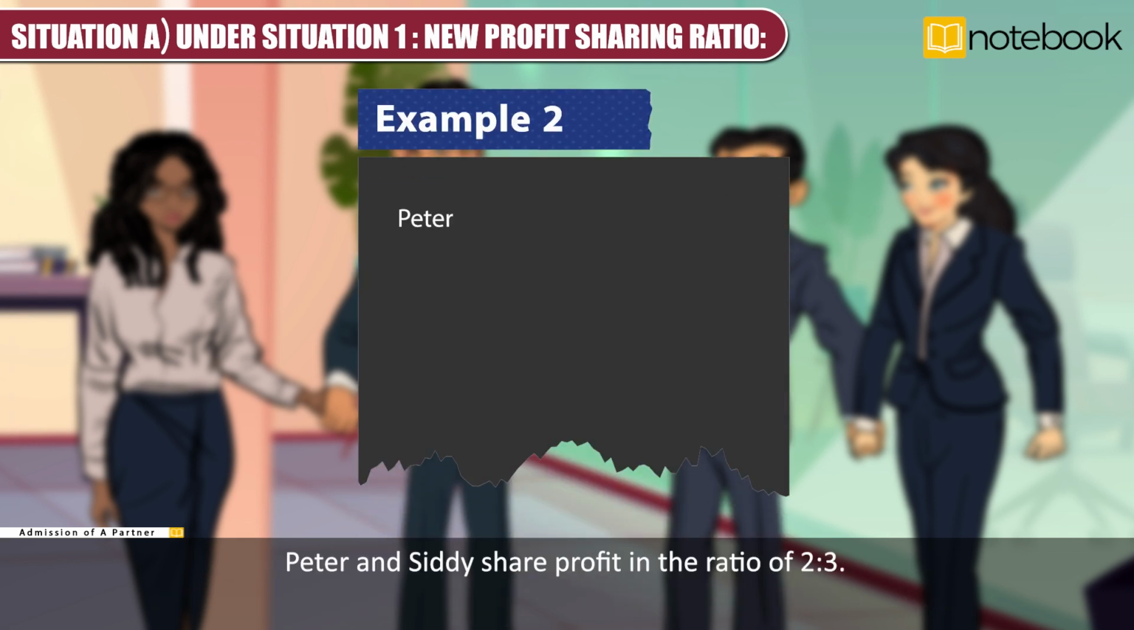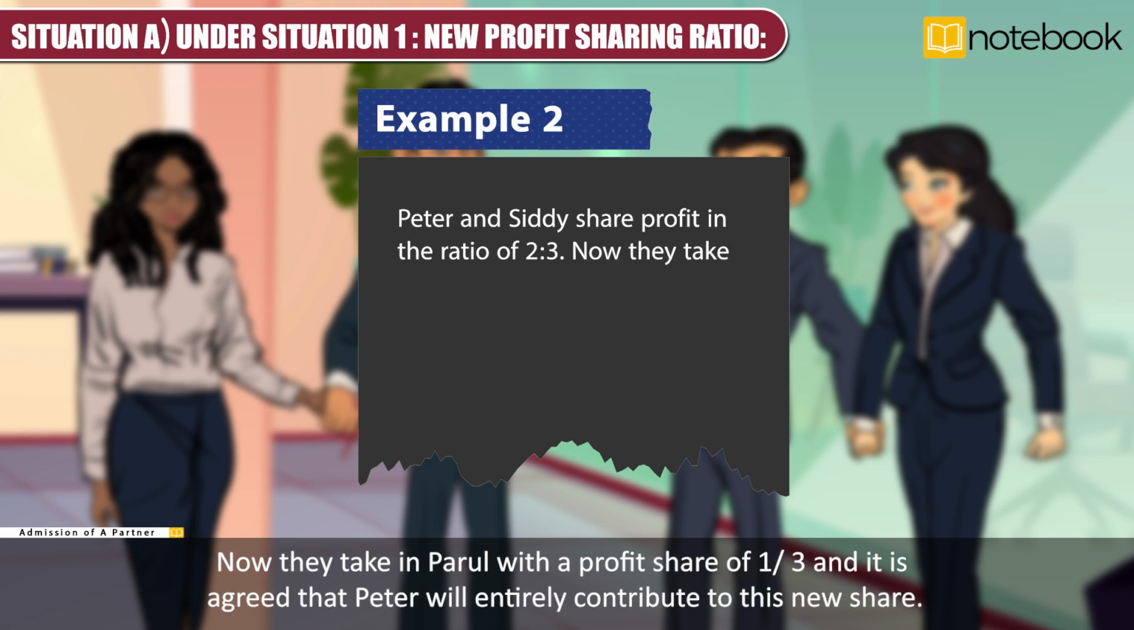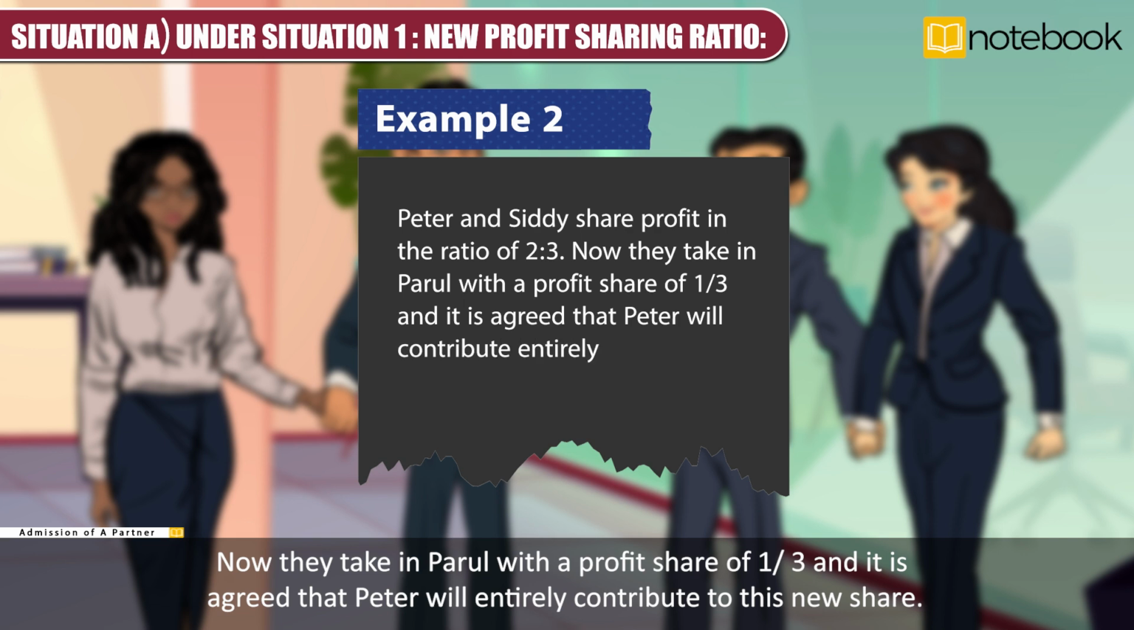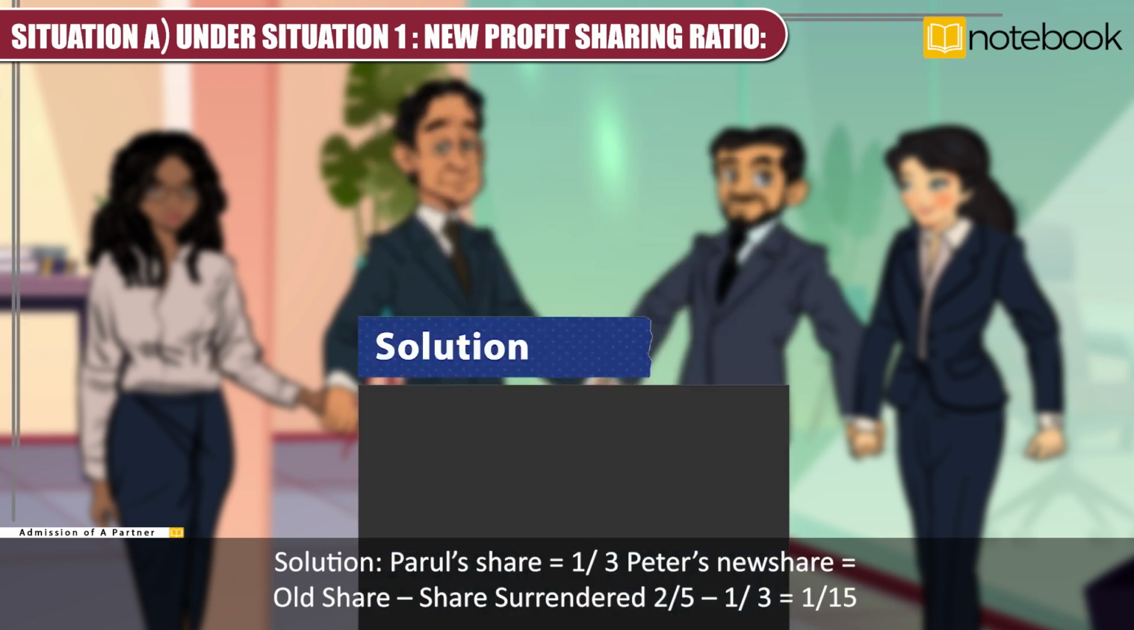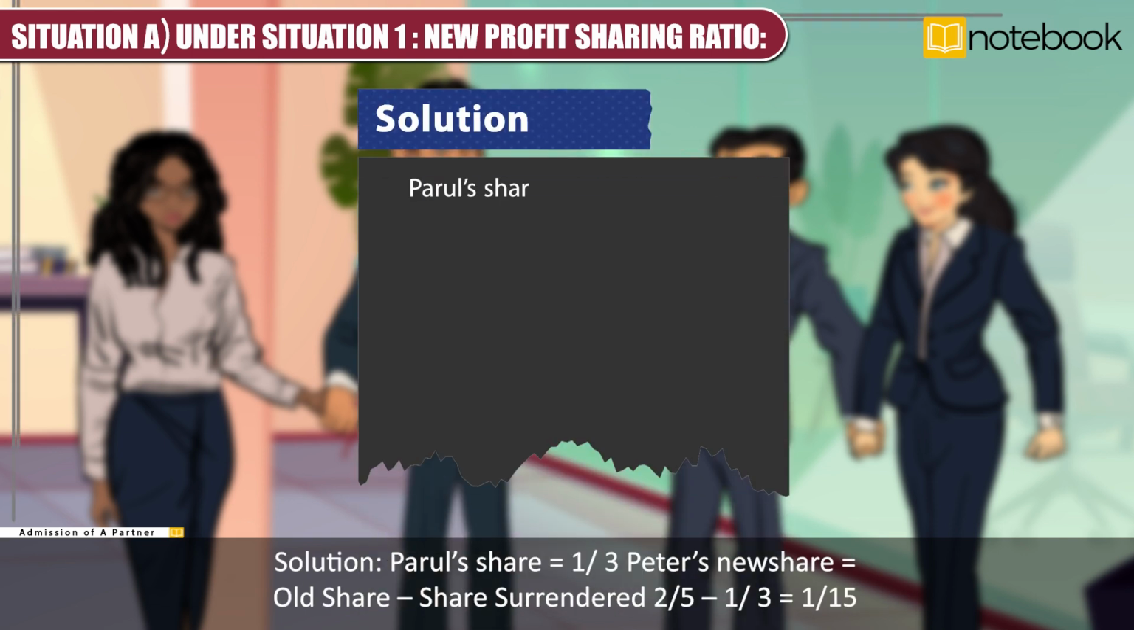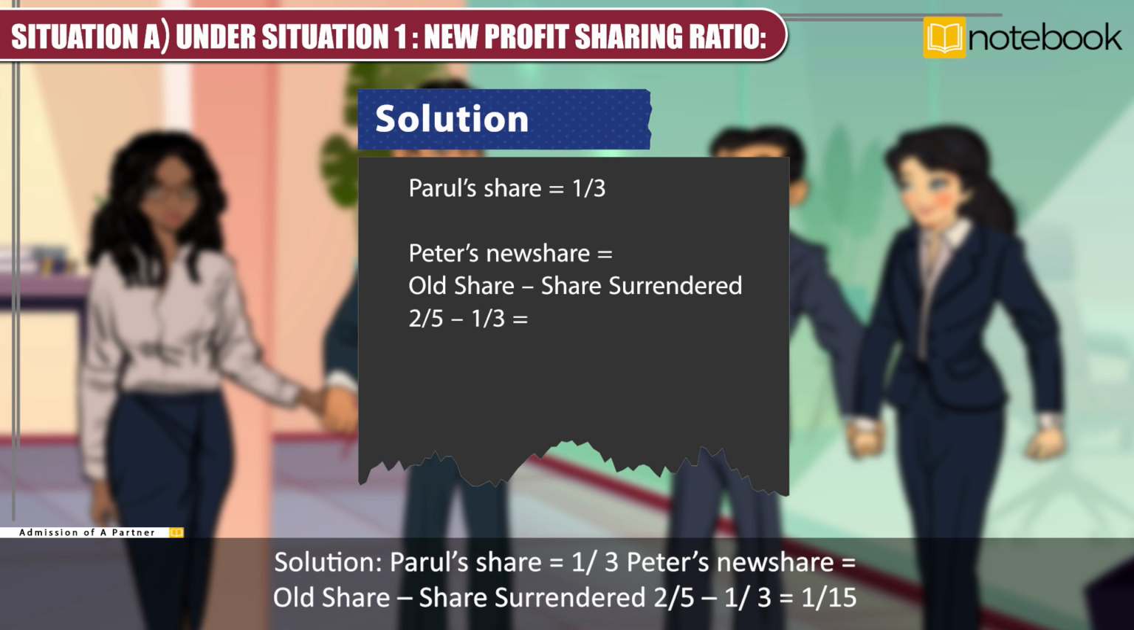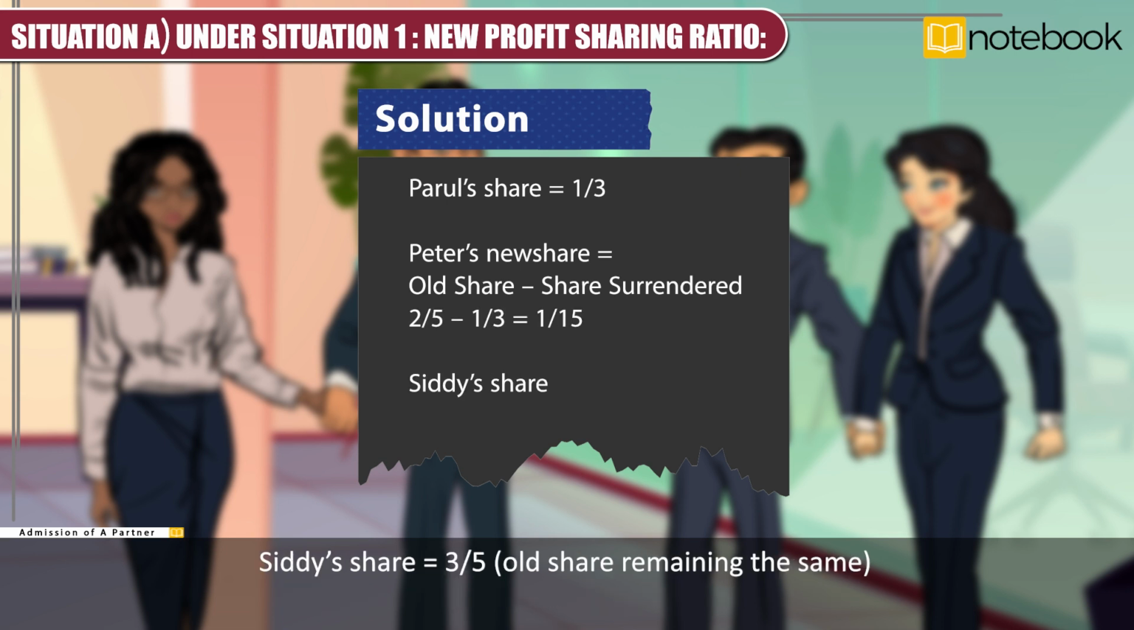Example 2. Peter and Sidney share profit in the ratio of 2:3. Now they take in Parul with a profit share of 1/3, and it is agreed that Peter will contribute entirely to this new share. Solution. Parul's share is equal to 1/3. Peter's new share is equal to old share minus share surrendered is equal to 2/5 minus 1/3 is equal to 1/15. Sidney's share is equal to 3/5, which is the old share remaining the same.